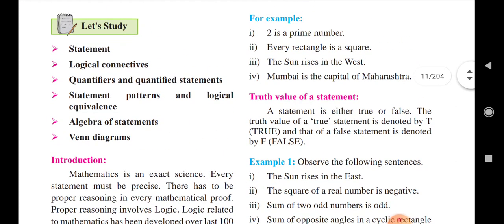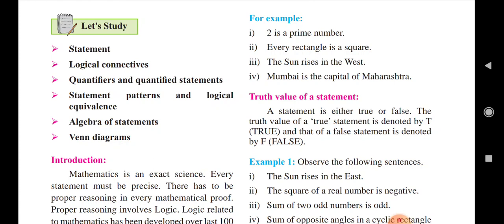For example, 2 is a prime number. That is a correct statement. Why? Because a prime number is a number divisible only by 1 and itself. When you say 2 is a prime number and somebody asks why, you must understand the logic behind it and convince others. 2 can be divided only by 1 or itself, so 2 is called a prime number because prime numbers are defined in this manner.